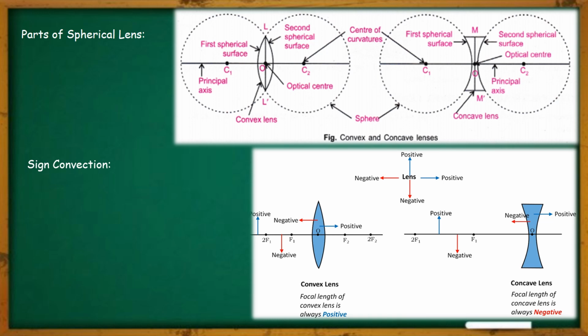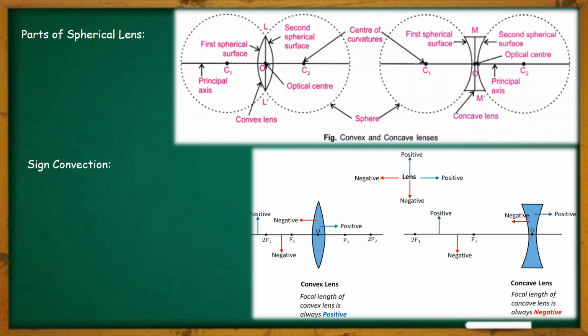Next we will study the sign convention for spherical lenses. As in case of spherical mirrors, we have also seen some sign convention rules, or we can say the new Cartesian sign convention rules. Similarly, here also there are some sign convention rules.